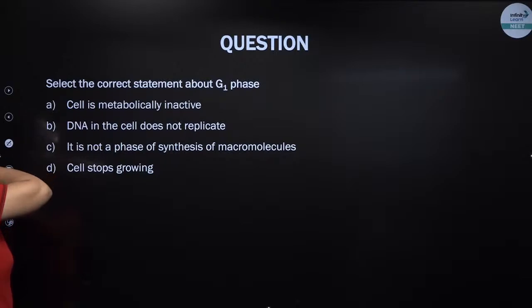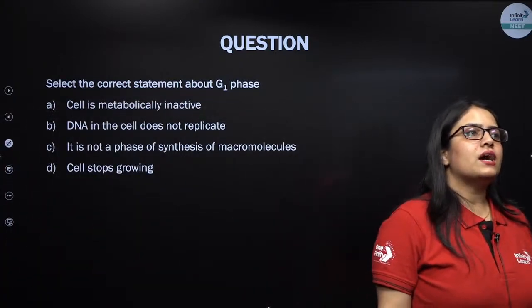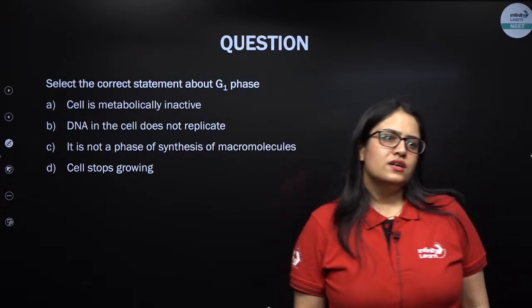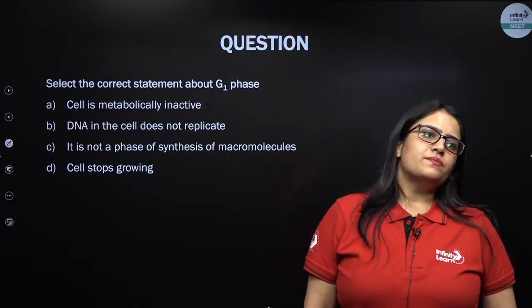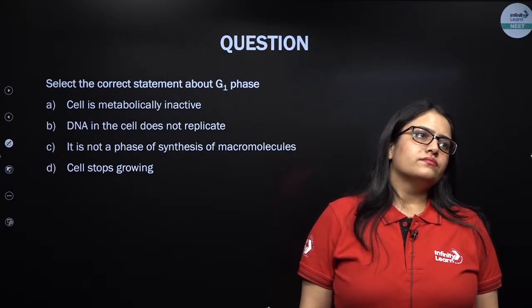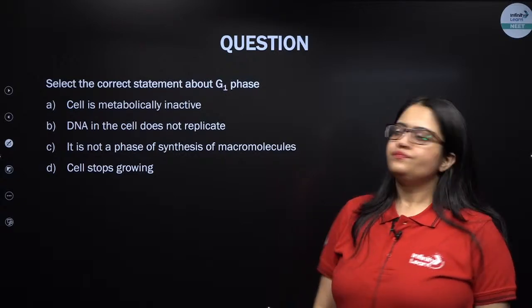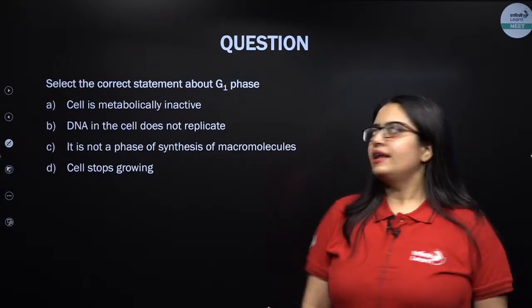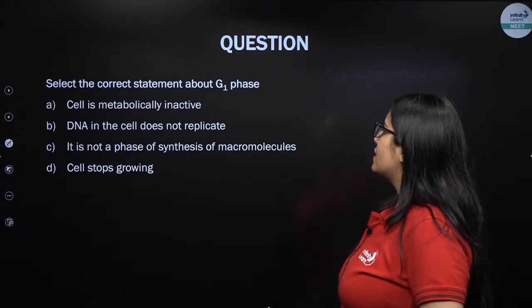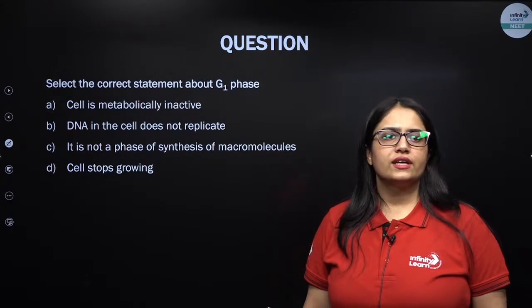Next, select the correct statement about G1. Come on. Come on, Shweta.